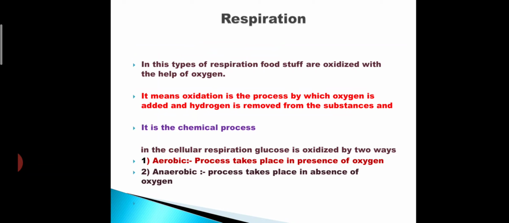Oxidation of a substance at the cell level in the presence of oxygen is said to be aerobic respiration or aerobic oxidation, and the anaerobic process or anaerobic oxidation is the process that takes place in the absence of oxygen. This is about cellular level respiration.